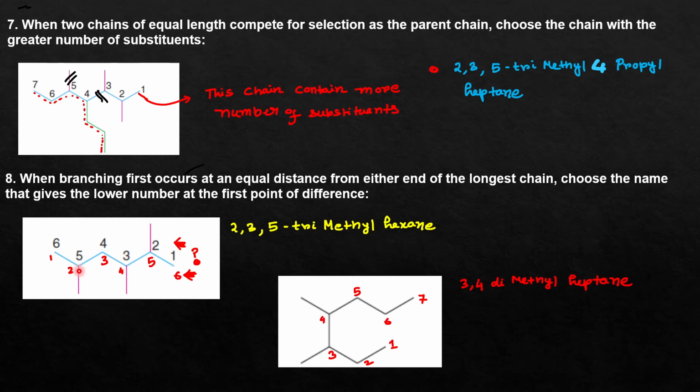When the first substituent location is the same in both ways of numbering the parent chain, you have to consider the first point of difference. The first point of difference is this second substituent. So the name of that compound will be 2,3,5-trimethylhexane. Similarly, the nomenclature of this compound is 3,4-dimethylheptane. Just have a look and try to understand why the nomenclature is this. If you have any problem, you can ask me through the comment section anytime.